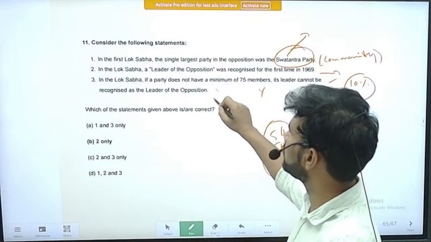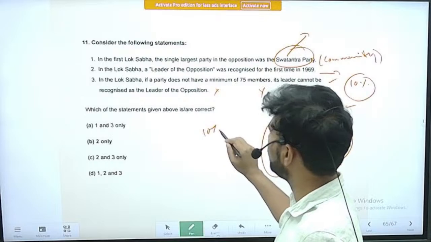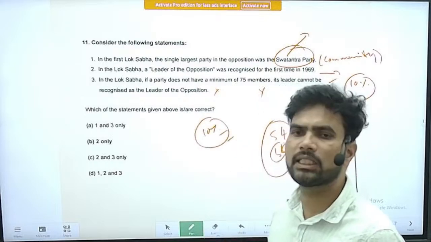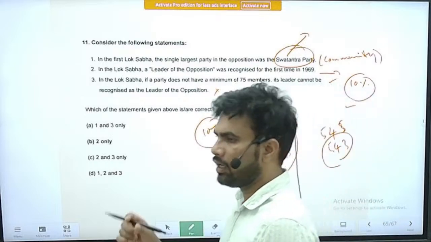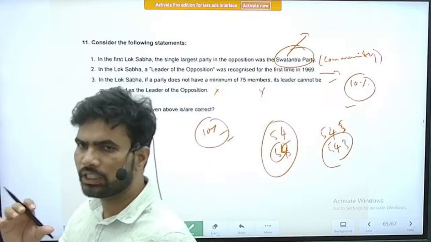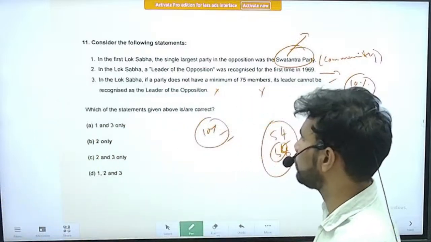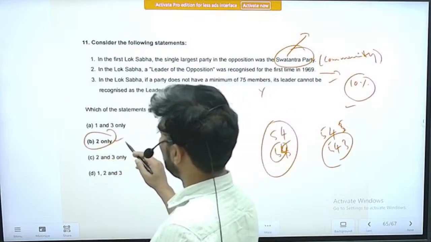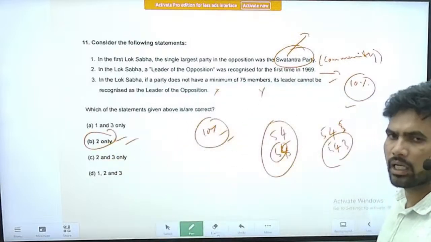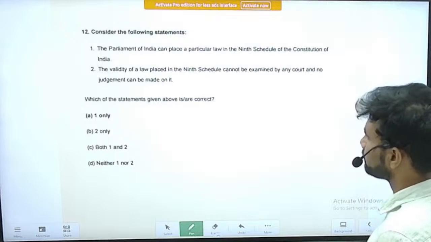However, this statement is incorrect. The principal opposition party should get at least 10% of the total number of seats allocated to that house. So here only option 2 is correct. Option B is the correct option.